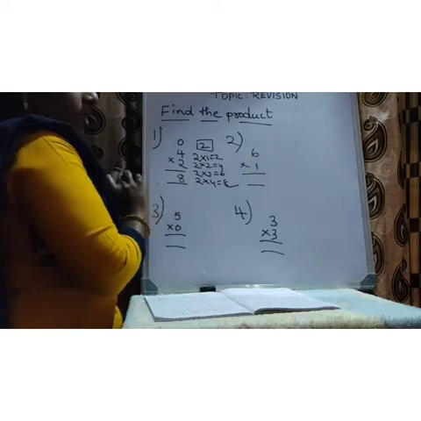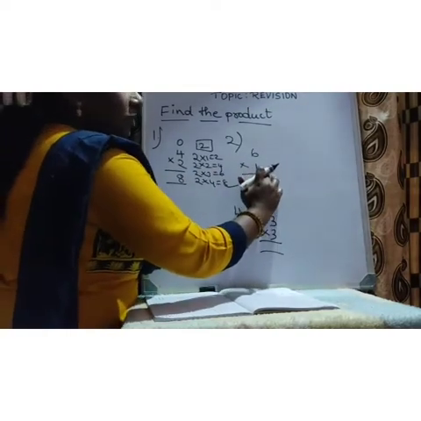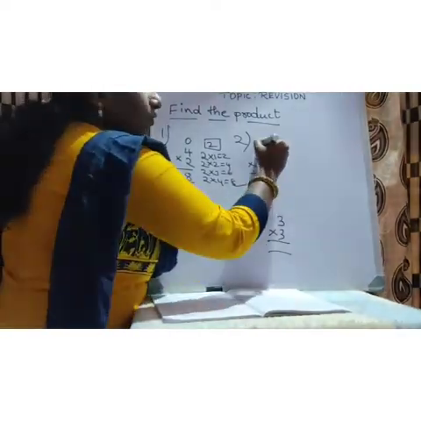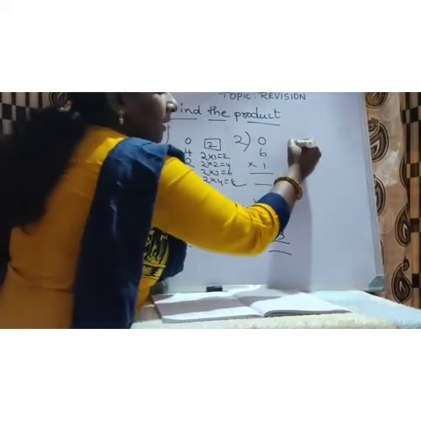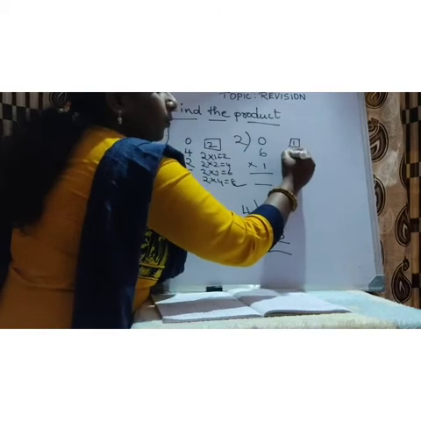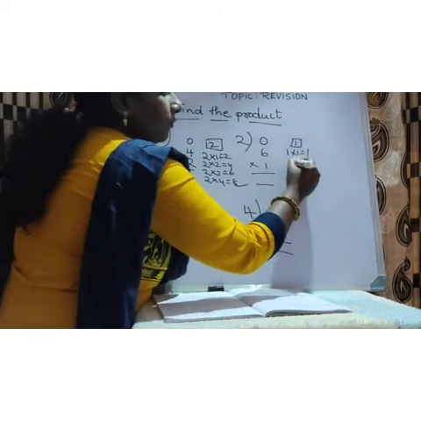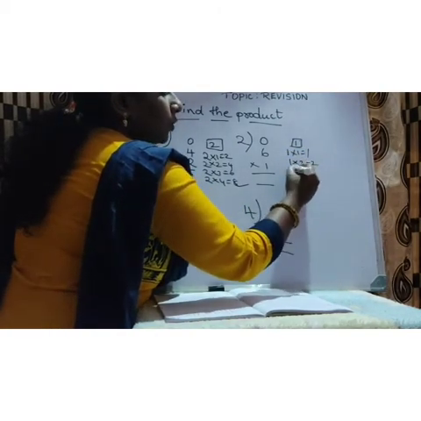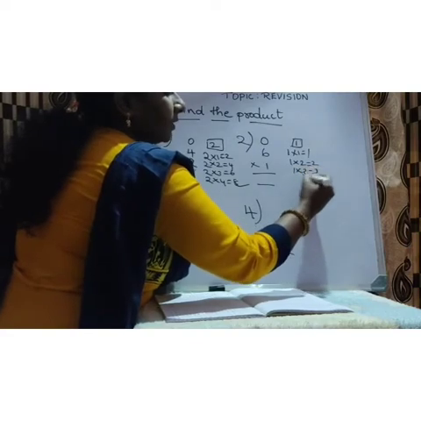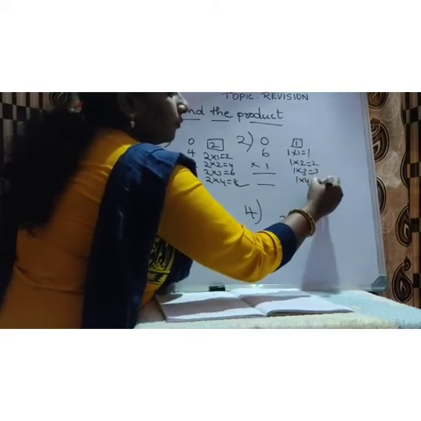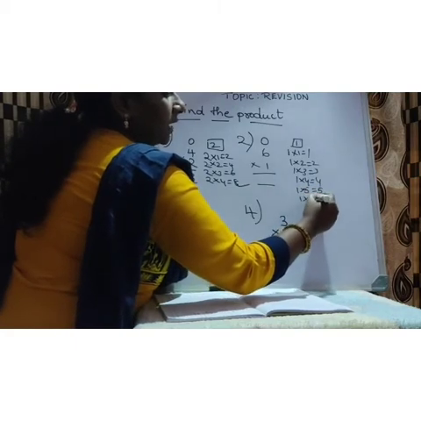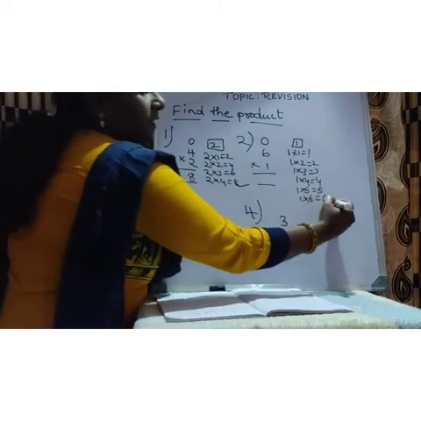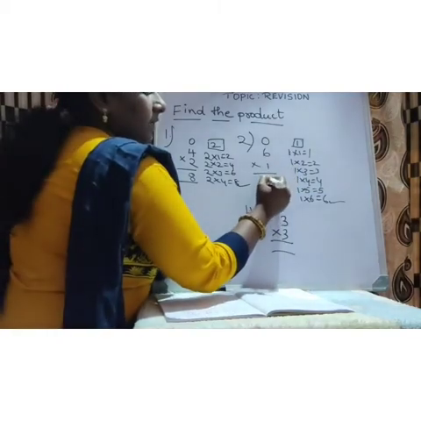Straight to the ones place you should write. So here which table will you write children? Write the place value first. Which table will you write? You will write the 1 table. Table of 1: 1 ones are 1, 1 twos are 2, 1 threes are 3, 1 fours are 4, 1 5s are 5, 1 6s are 6. So 1 6s are 6. Right.